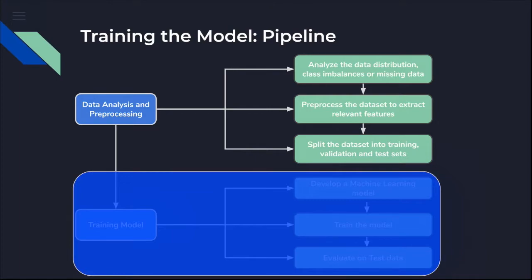So once we get a data, it's very important to first analyze the data before actually jumping into the training model part. Because the classification problem here consists of categories of data, we must see whether all the categories have a balanced data set or not. It should not be like one category should have only one data point and the other categories have 100 or 500 data points. So it leads to highly class imbalance. Then the second part comes is pre-processing the data, which is actually extracting the relevant features from the data set. And the third part is splitting the data set into training, testing, and validation set.